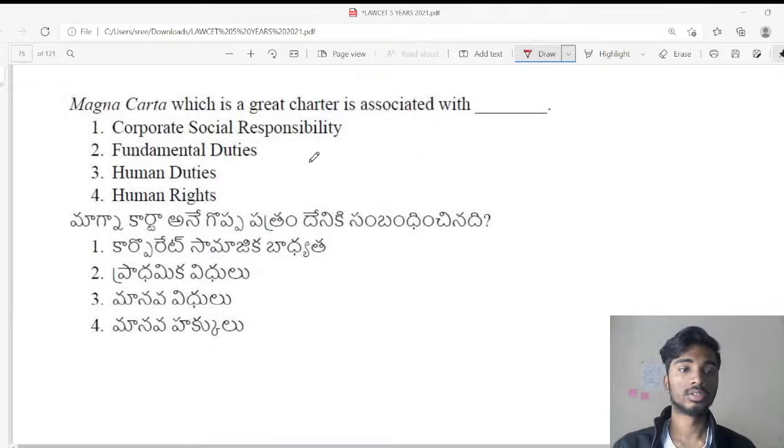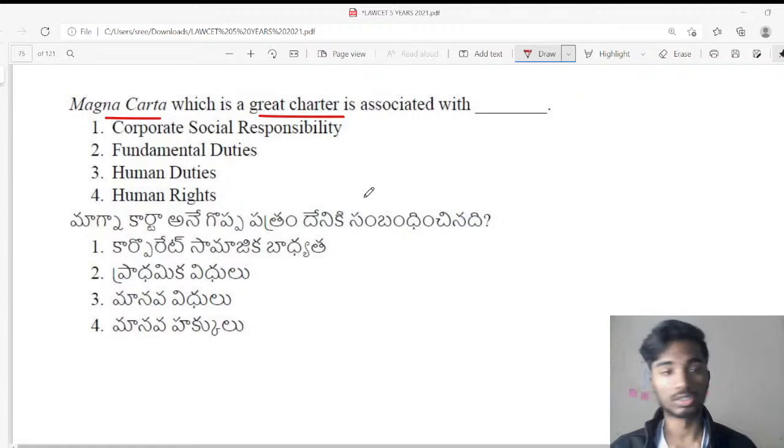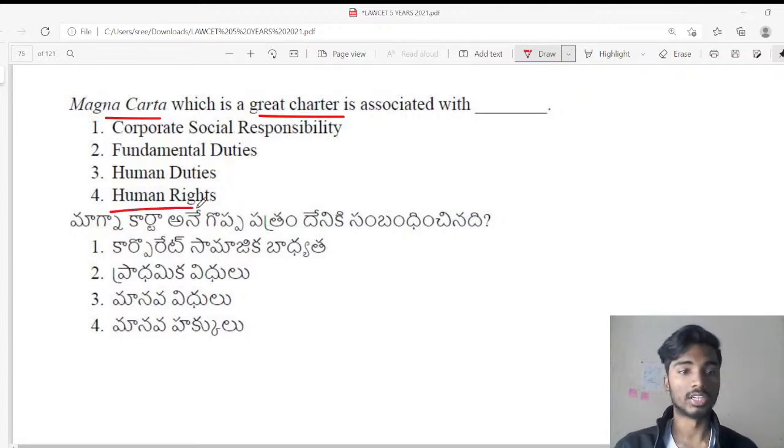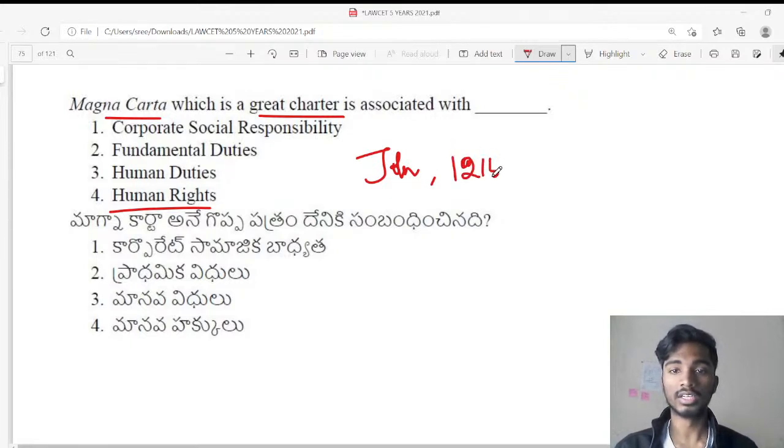Next one. Question number 74. Magna Carta, which is a great charter, is associated with what? The answer is human rights. Magna Carta is a document which was issued by King John of England in the year 1215 AD, and this Magna Carta provided certain rights to the citizens of England.